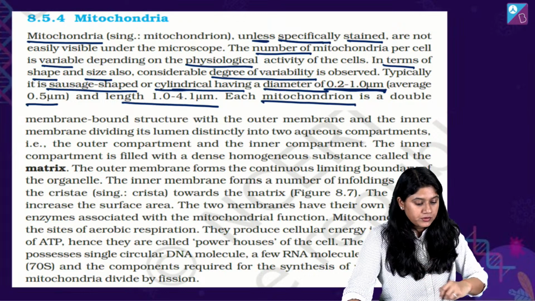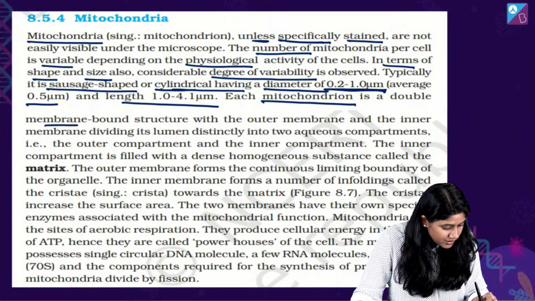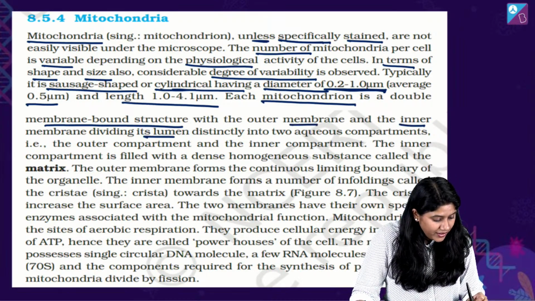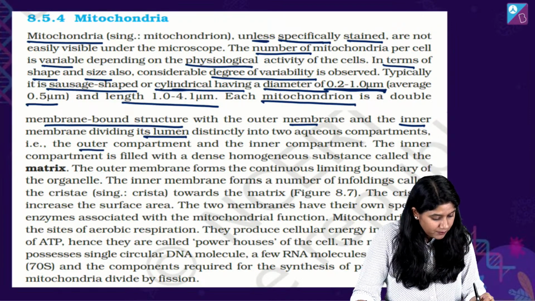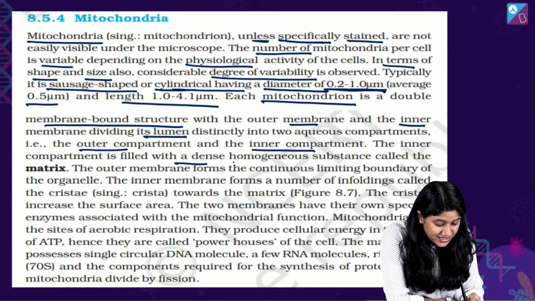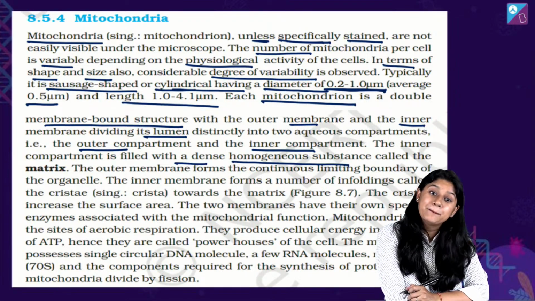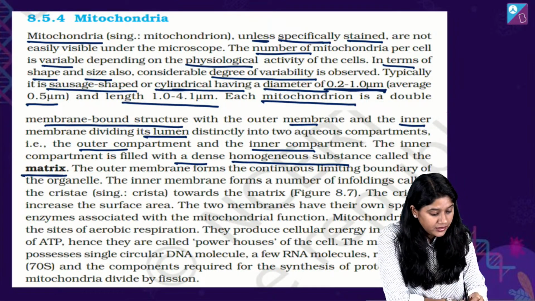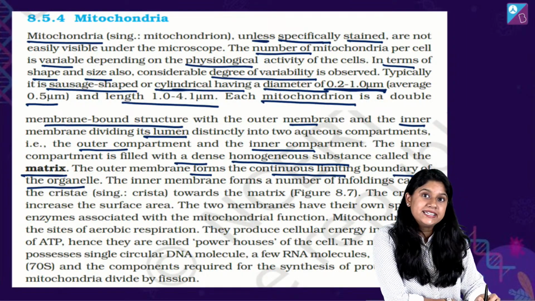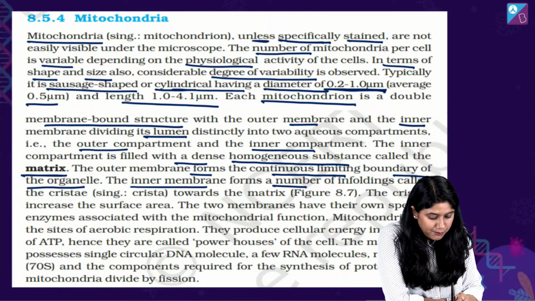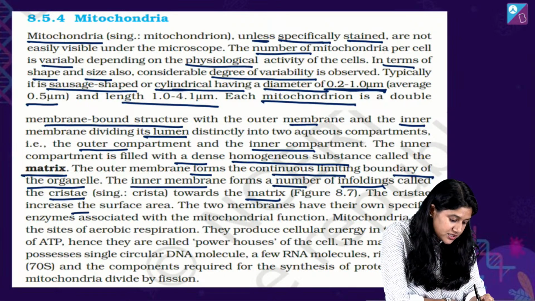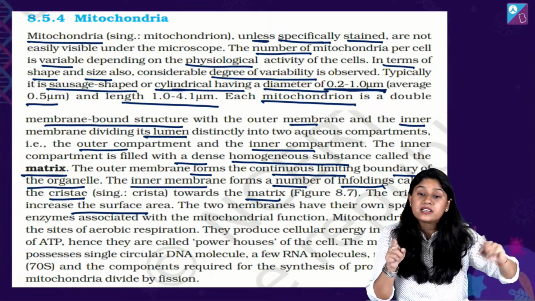Each mitochondrion, right, it has a membrane-bound structure. Double membrane है, outer membrane and inner membrane. यहाँ पे देख लिया. Divided into lumen, of course, we have two compartments, outer compartment and inner compartment. The inner compartment is filled with a dense homogeneous substance, which we call matrix, right? The outer membrane forms the continuous limiting boundary of the organelle, right? The inner membrane forms a number of infoldings called cristae towards the matrix, and this is there to increase the surface area. क्यों है? क्योंकि surface area को increase करना है.